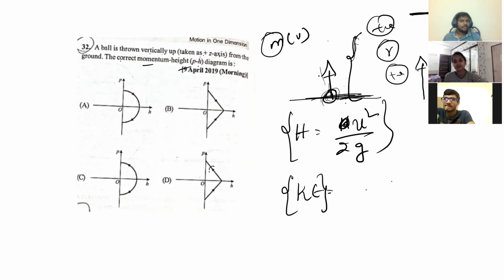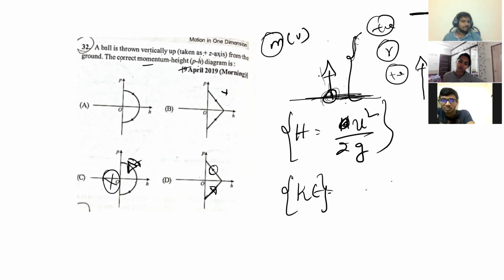This can also be eliminated, right? Because you see, oppositely, momentum is decreasing. We have to take the curve either like this or like this. It cannot be like this, right?